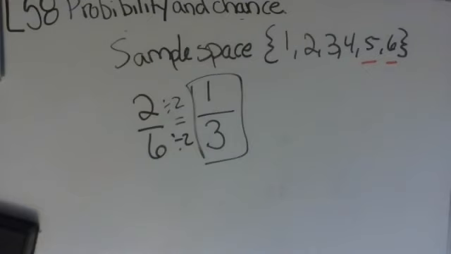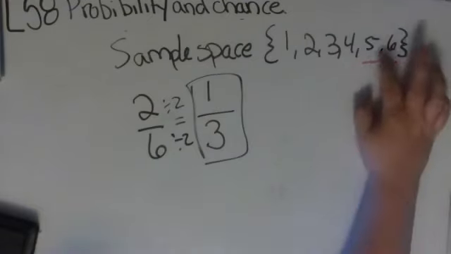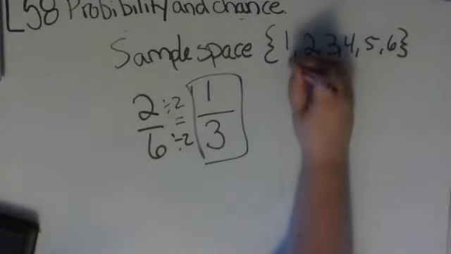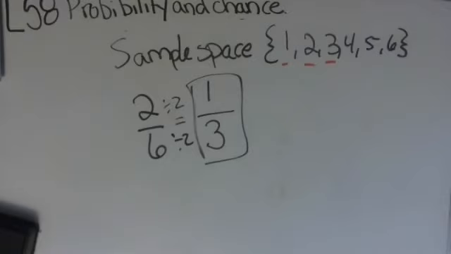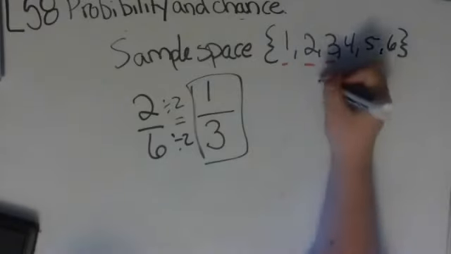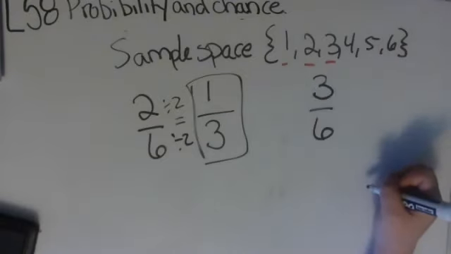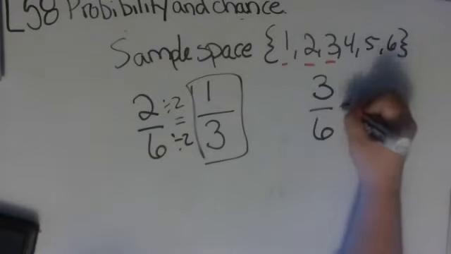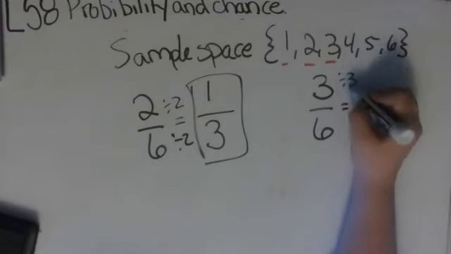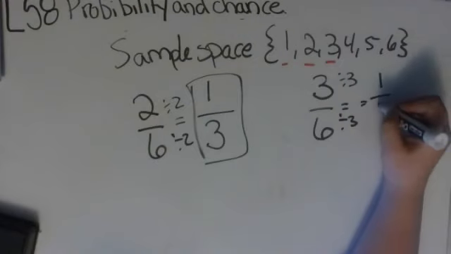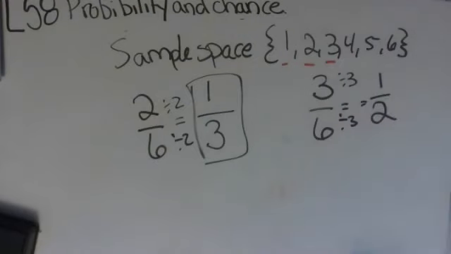Now, what if I wanted a number smaller than 4? Well, there are 1, 2, 3 numbers smaller than 4. So let's do this one. There are 3 numbers of the 6 that are smaller than 4. Make this smaller, divide by 3, divide by 3. This gives me 1 over 2. So I have a 1 in 2 chance of getting a number smaller than 4.